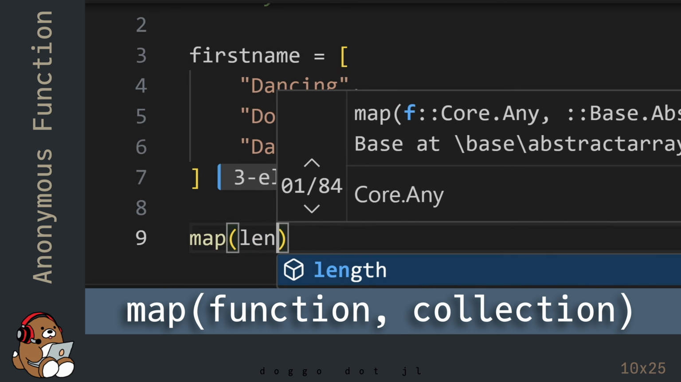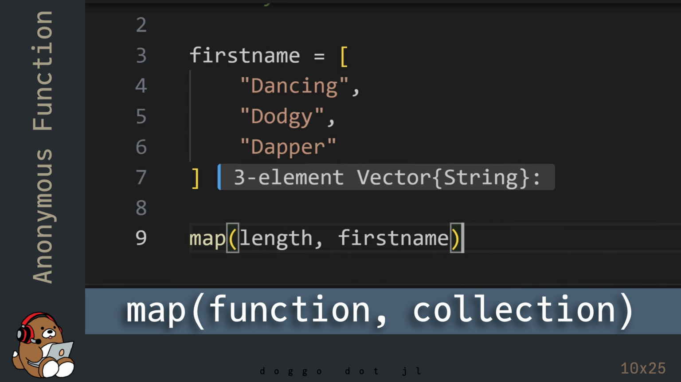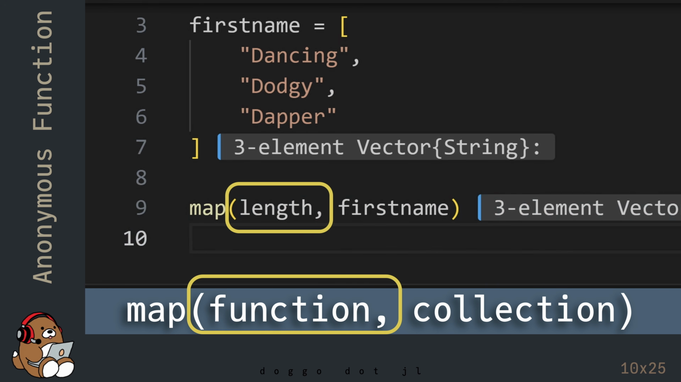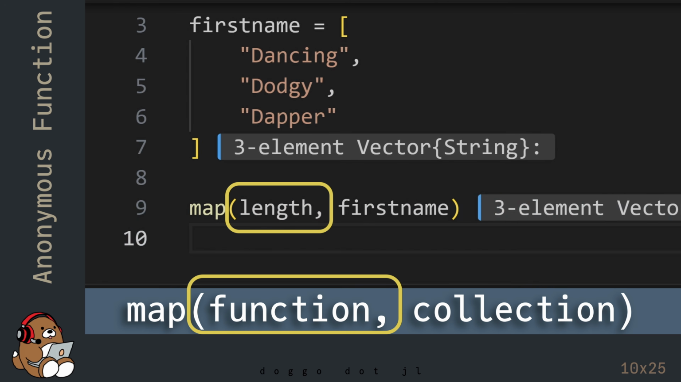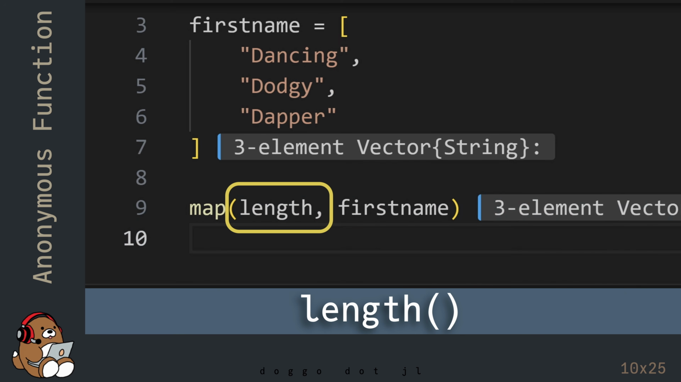The map function is an example of a built-in higher order function that comes included with Julia. The first argument is a function, and the second argument is a collection. The map function applies the function to each element in the collection. The length function returns the number of elements in a collection.